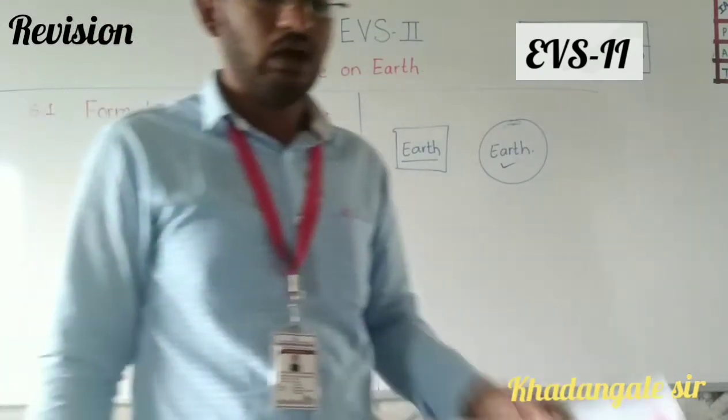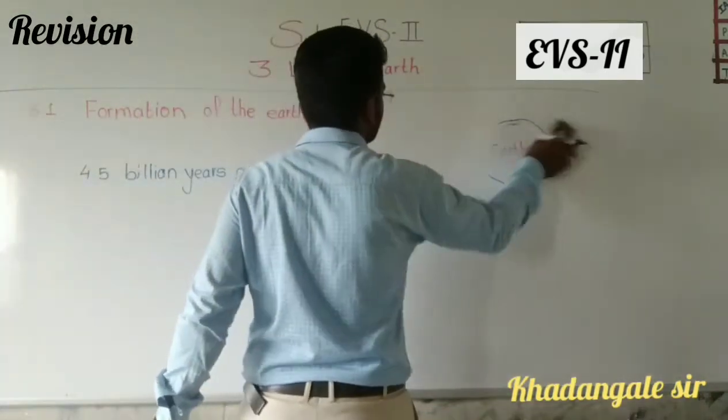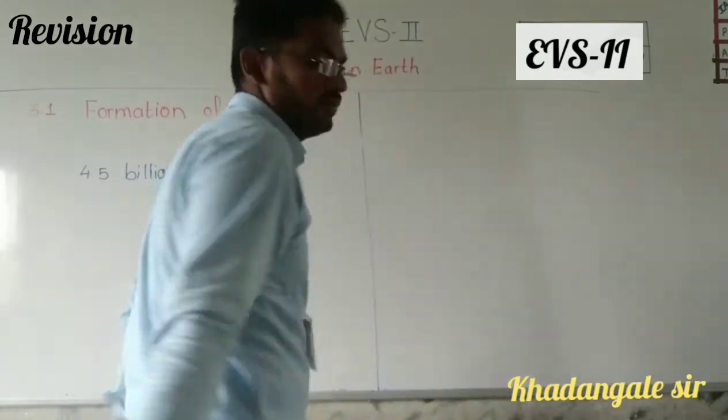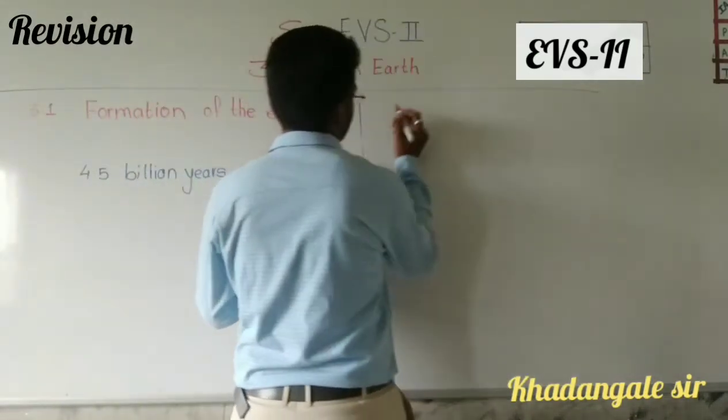An enormous cloud. What is meant by enormous? Who knows what enormous is? Come on, try to think.